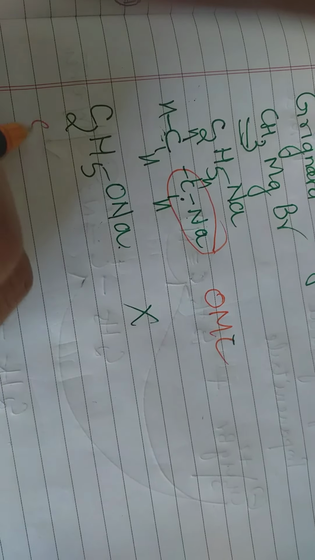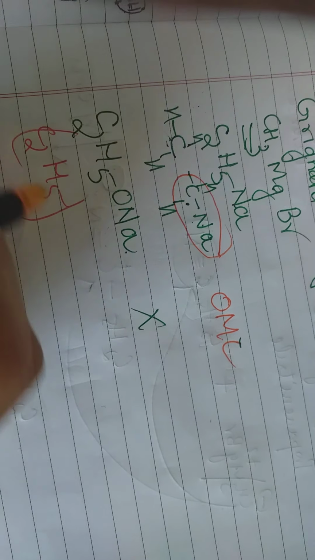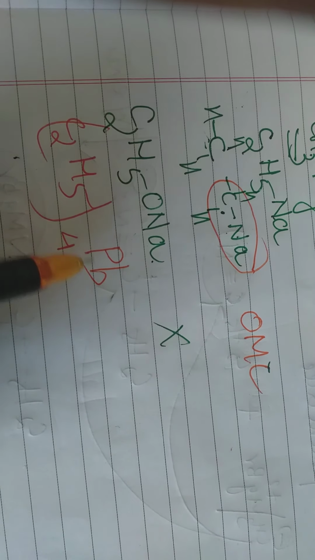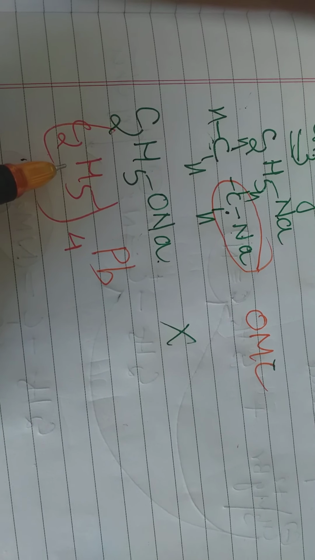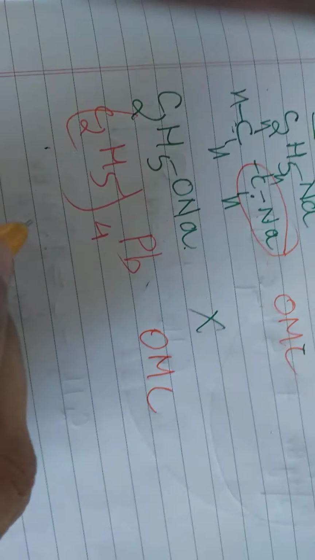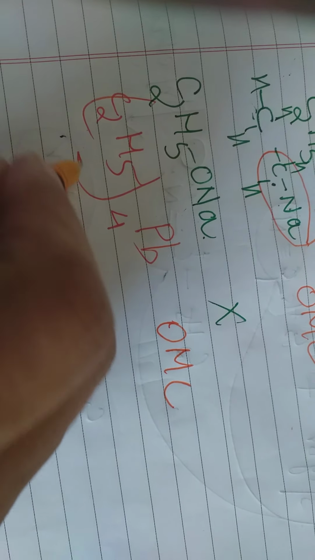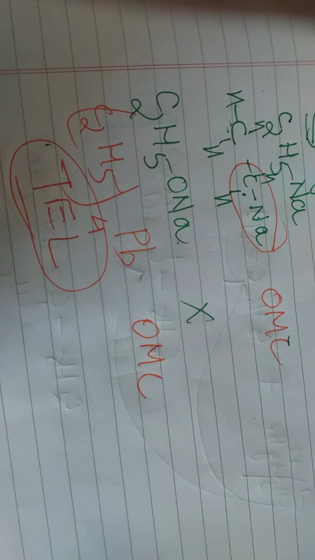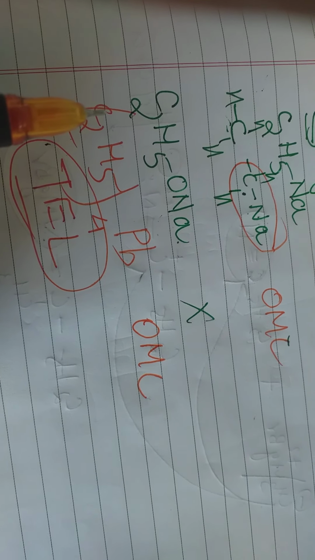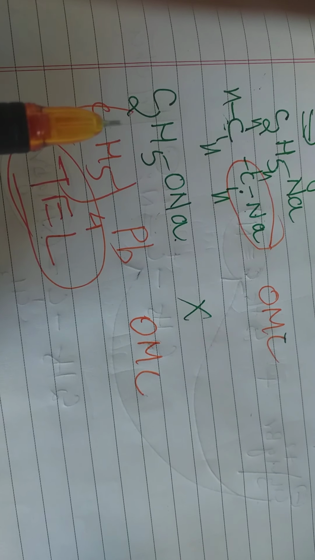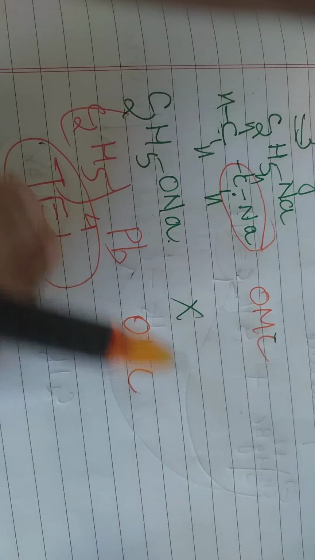Next we will write (C2H5)4Pb. This is called tetraethyl lead. In this also, lead is directly linked to carbon, and hence this is an organometallic compound. Tetraethyl lead, in short TEL, is used as an anti-knocking agent in petrol. You might have seen leaded petrol and non-leaded petrol at petrol pumps. So this is TEL.